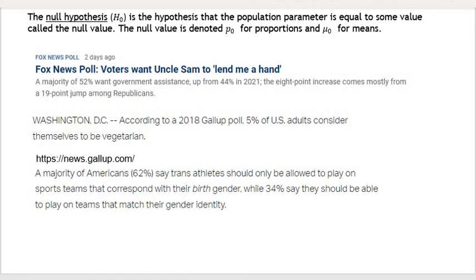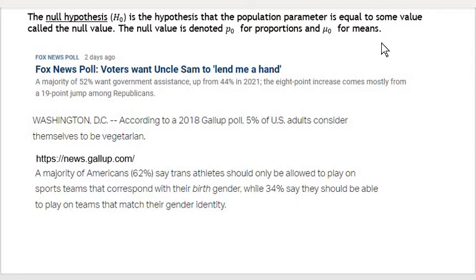Let's discuss null and alternative hypotheses and p-values. Now, the null hypothesis, denoted H sub 0, is the hypothesis that a population parameter is equal to some value called the null value. The null value is denoted p sub 0 for proportions and mu sub 0 for means.